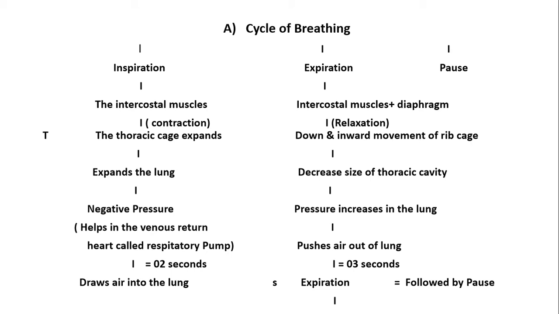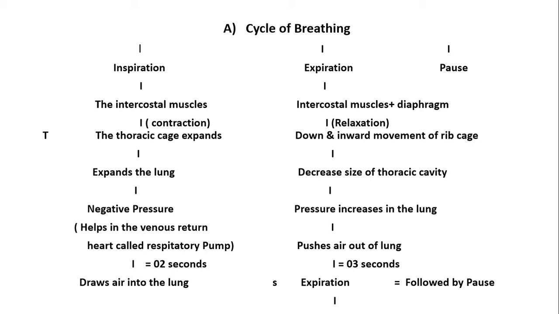Now, what happens? When the lung expands, a negative pressure is created within the lung. That is called negative pressure. Now, the negative pressure, what is its function? The negative pressure draws air into the lung in order to equalize atmospheric and alveolar air sac pressure.